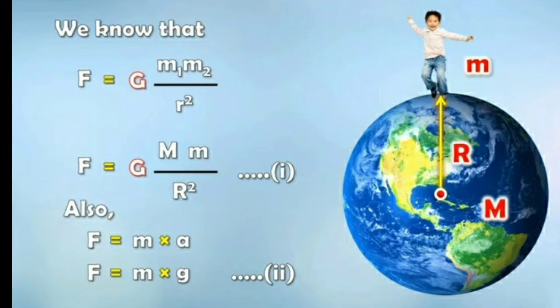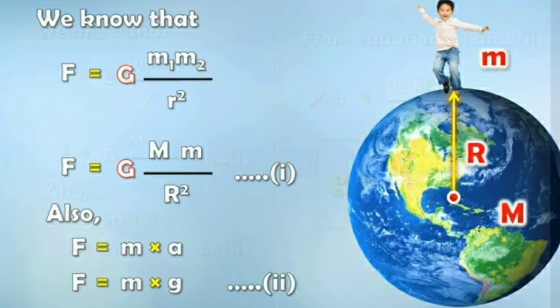Now also we know that force is equal to mass into acceleration, right? F is equal to m into g by Newton's second law. Let us give it equation number 2. Now children, both these equations are for force. So now let us equate these two equations.